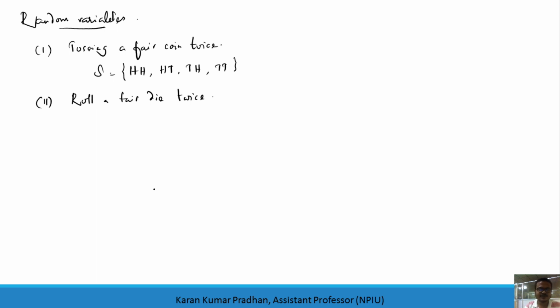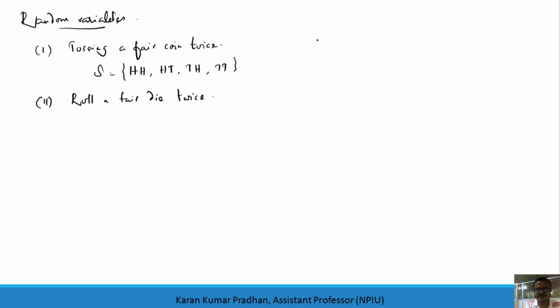We will specify a certain attribute which will correspond to each of the outcomes of the sample space. If one is not interested in writing all the outcomes, it is better to provide an attribute which will correspond to each outcome of the sample space. From this concept the terminology random variable arises.